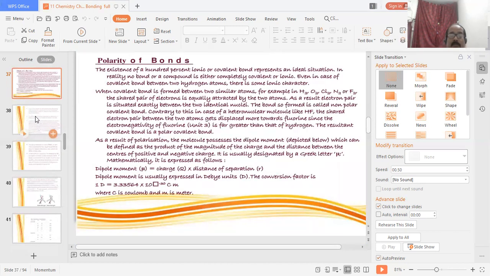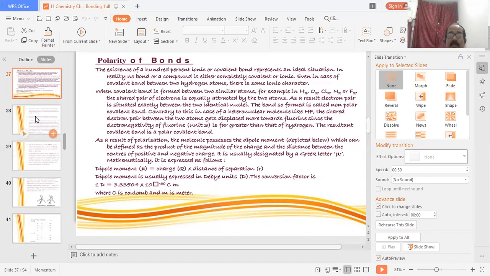When a covalent bond is formed between two similar atoms, for example in hydrogen, oxygen, chlorine, nitrogen or fluorine, the shared pair of electrons is equally attracted by the two atoms. As a result, the electron pair is situated exactly between the two identical nuclei. The bond so formed is called a non-polar covalent bond.